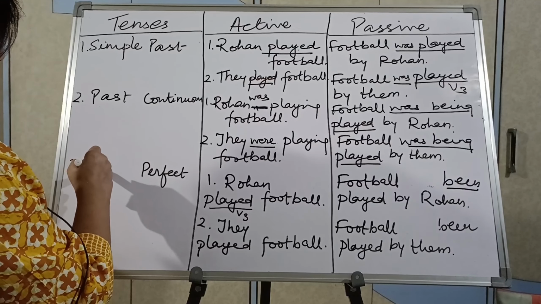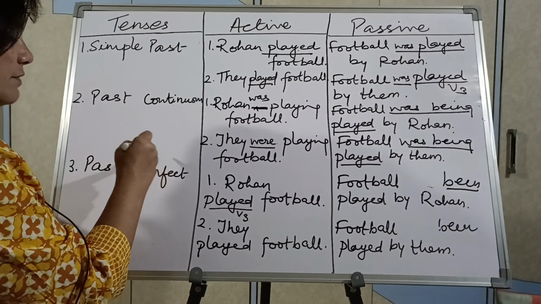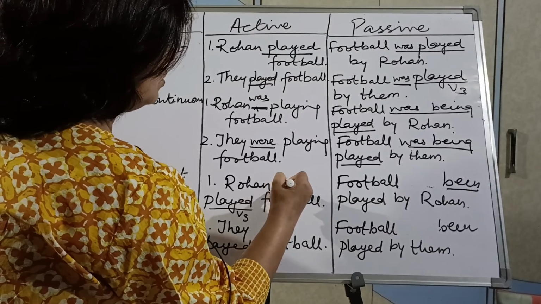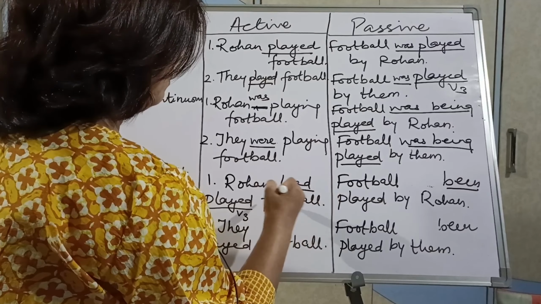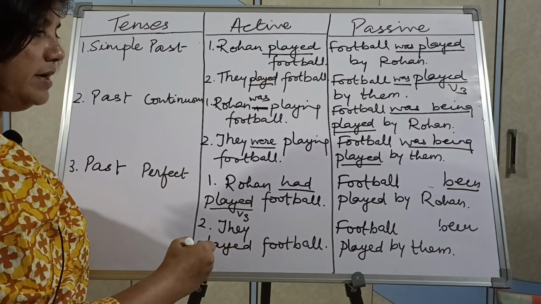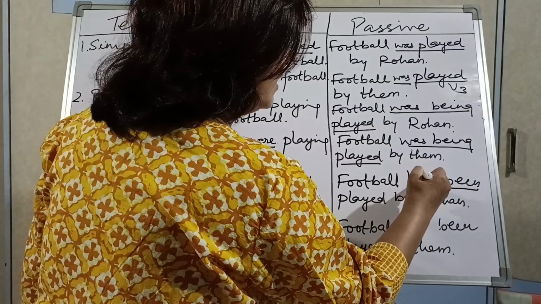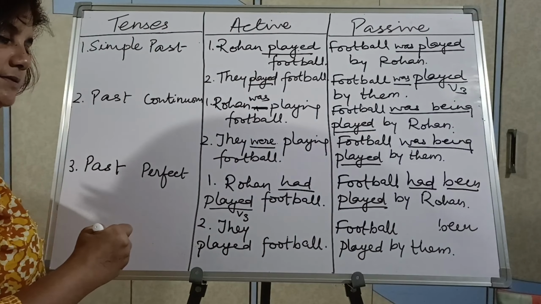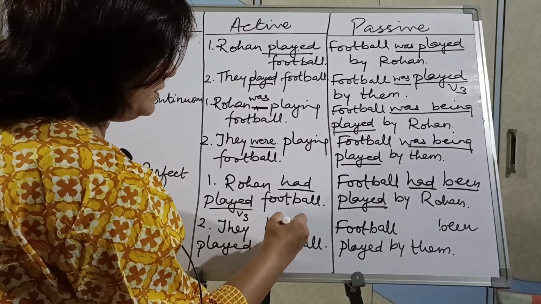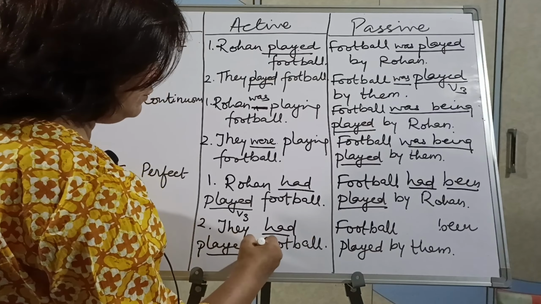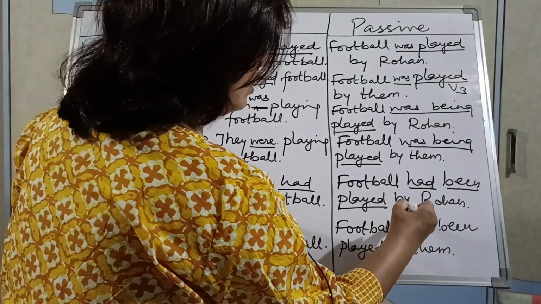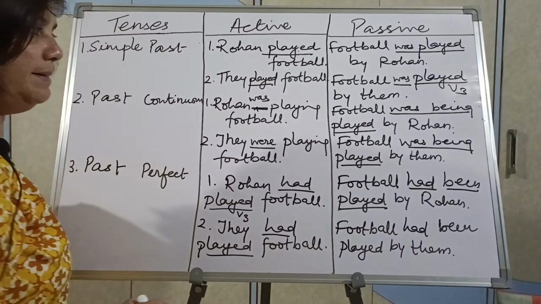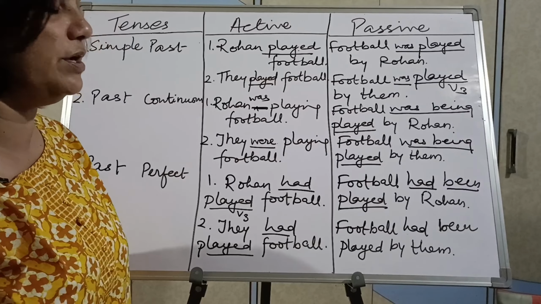Okay, then we come to past perfect. Perfect word past है, हमेशा had आएगा along with third form of verb. Rohan had played football. रोहन फुटबॉल खेल चुका था. Okay, so football had been, फुटबॉल रोहन के द्वारा खेली जा चुकी थी. They had played football. वो फुटबॉल खेल चुके थे. Football had been played by them. So children, I hope I was able to make you understand.